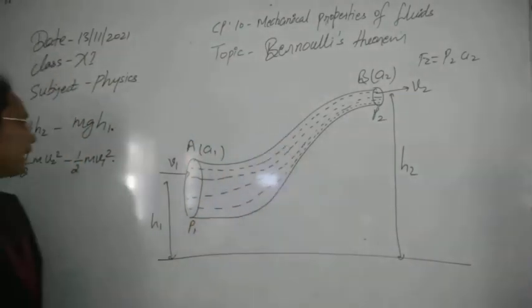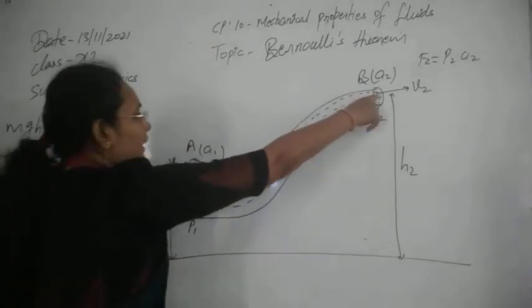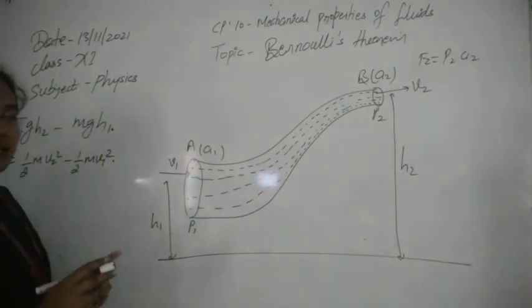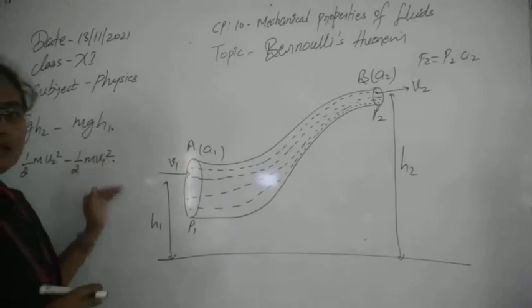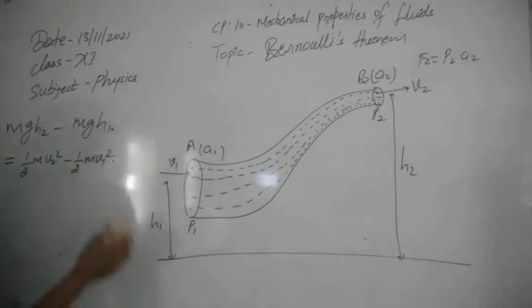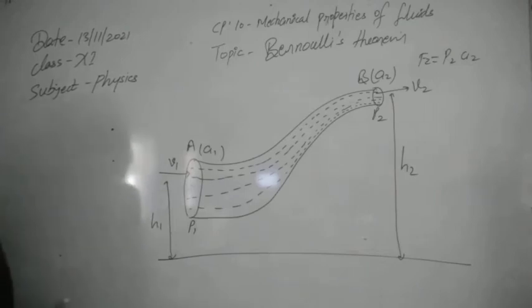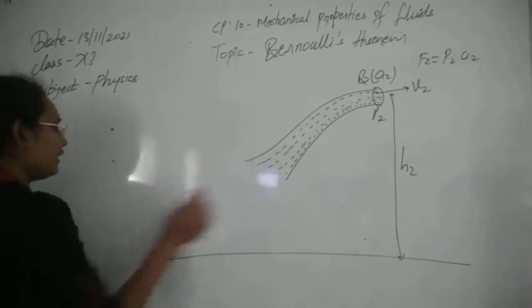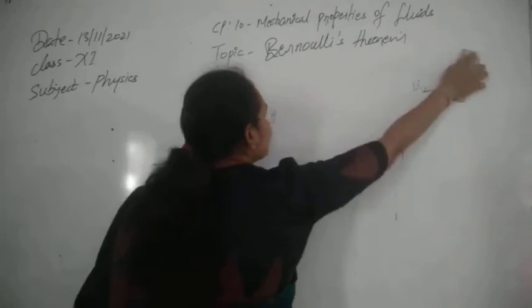here. So as we have seen, pressure energy is greater at point A and lower at point B, so pressure energy is decreasing, and that decrement in pressure energy is equal to the sum of the increment in potential energy and kinetic energy. So let's now write down the equation by using the concept of energy conservation. I am just going to rub it because we needed the figure up to now.